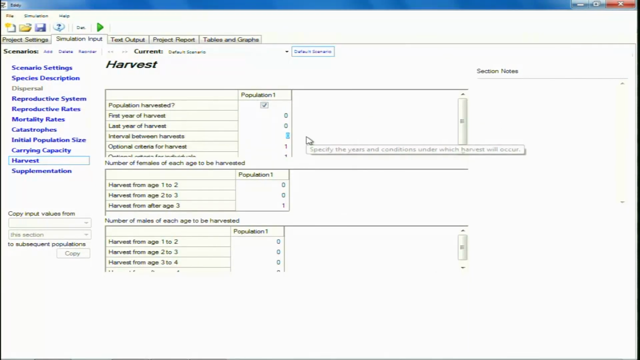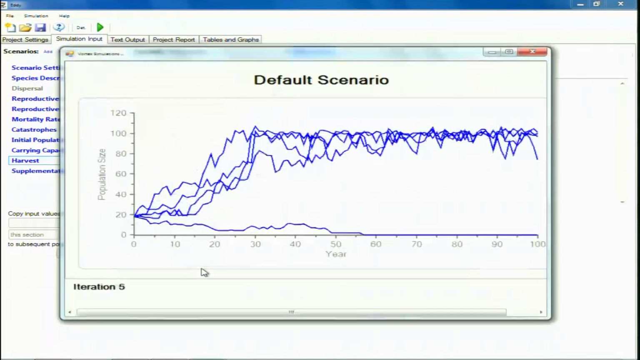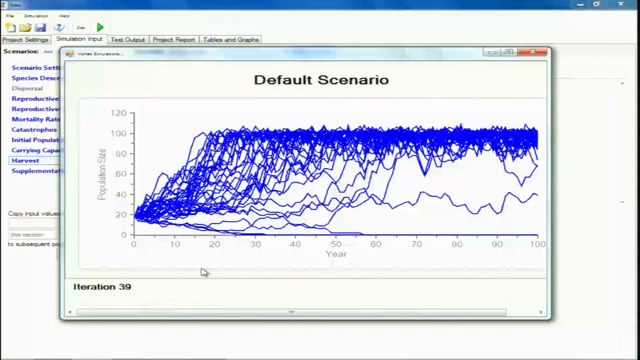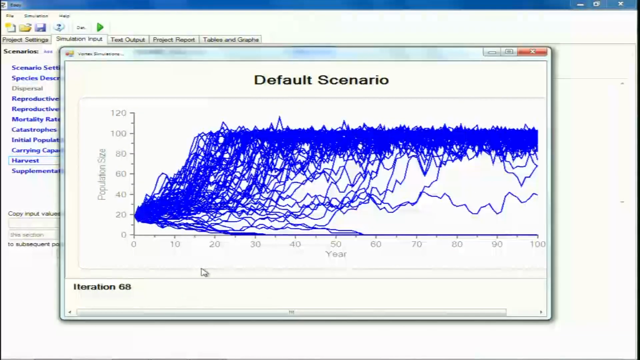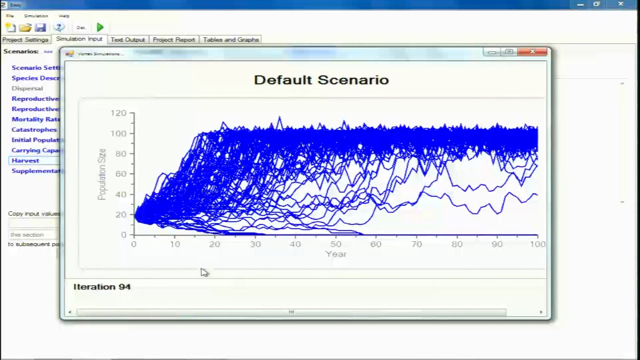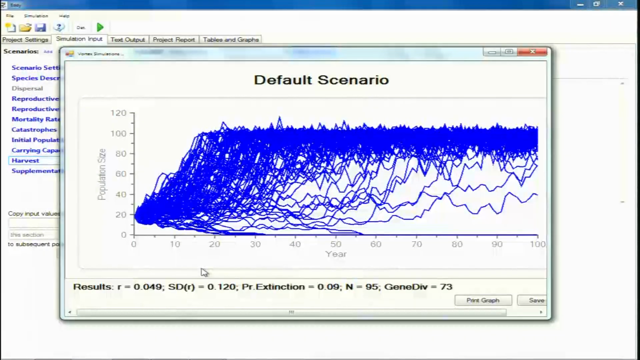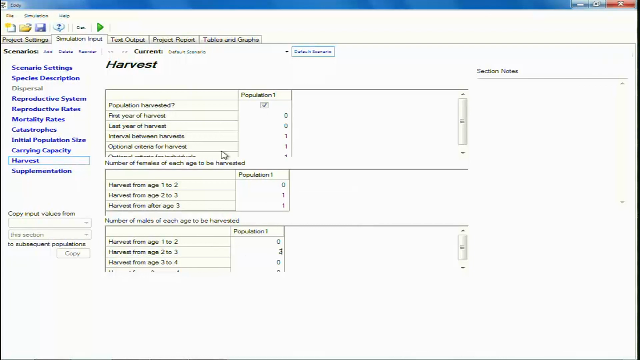Or let us say that we increase it further, and number of females of each age to be harvested, let us say 1 here, and number of males here is, let us say 2. So, now we are intensifying the level of poaching that is there in the population. So, it is still 9%. So, basically we can play with such parameters.